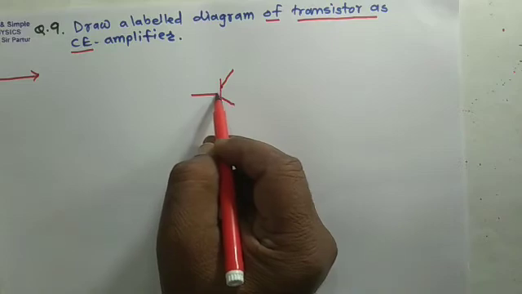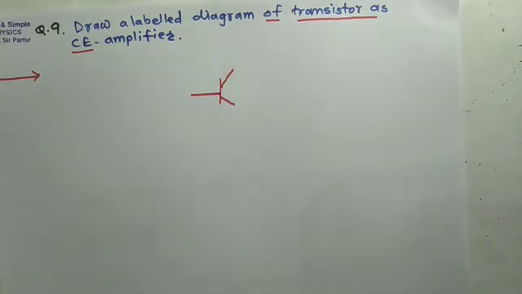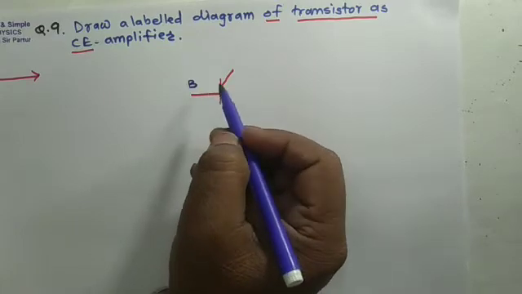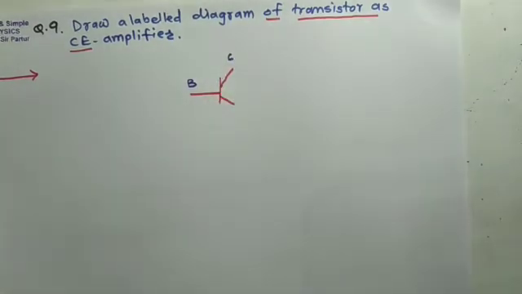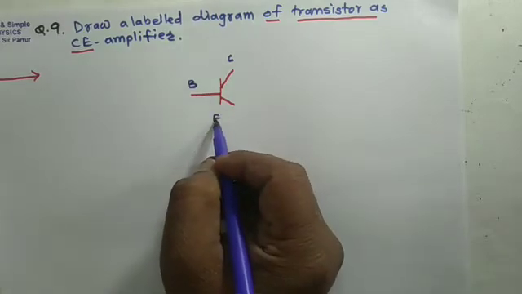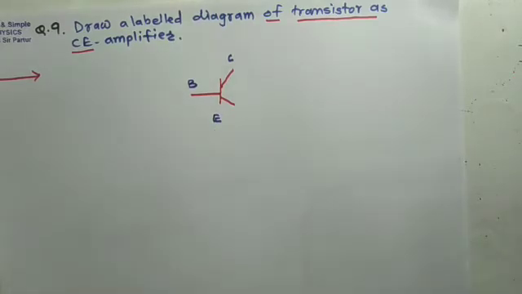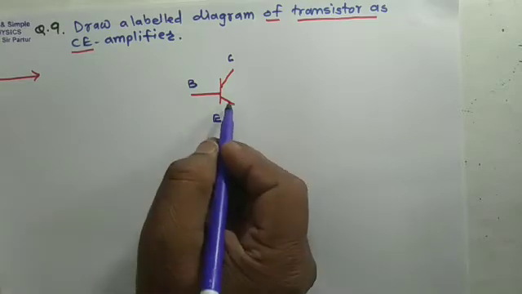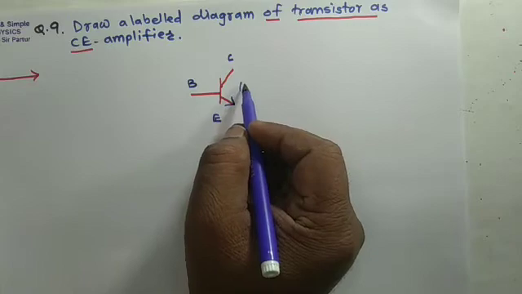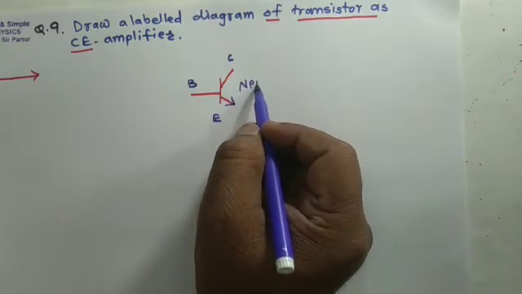This transistor has 3 terminals, that is the middle terminal is named as base, upper terminal is named as collector, and here the third terminal is named as emitter. If we draw an arrow away from base, it shows NPN transistor.